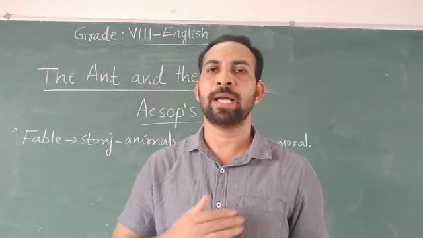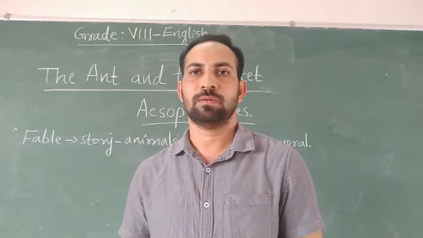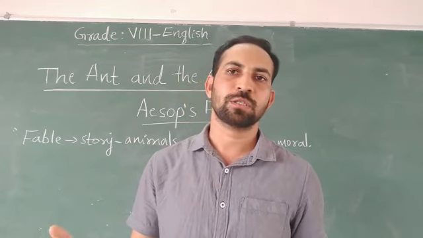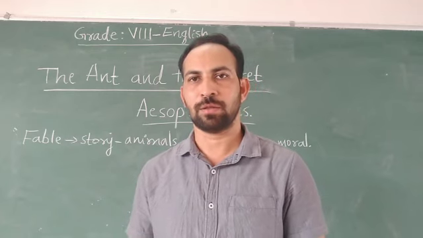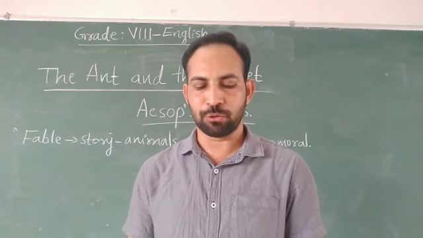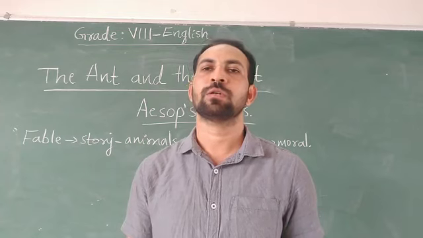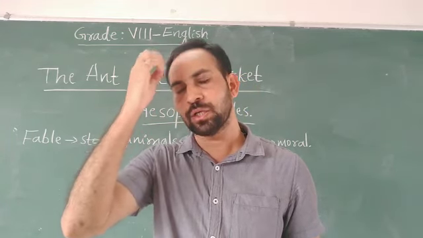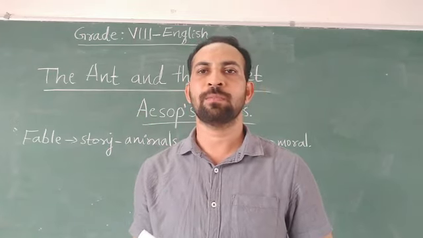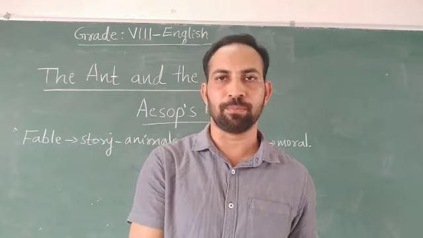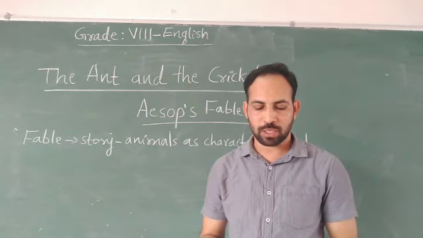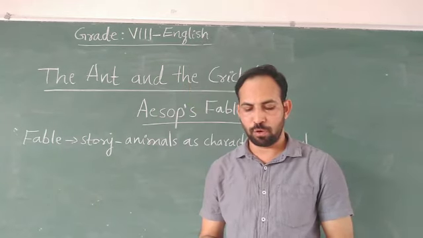Miserly here means miser. The ant was careful with money, or was serious. It was having a plan for the future. That is why here it is a miserly ant. To see if to keep him alive he would grant. So the cricket thought that if he goes and tells the truth to the ant, maybe the ant will support him, will give food and shelter. Shelter from rain and a mouthful of grain.